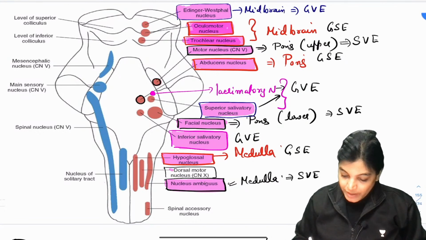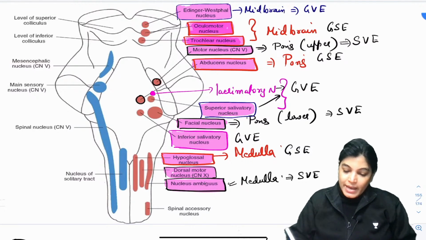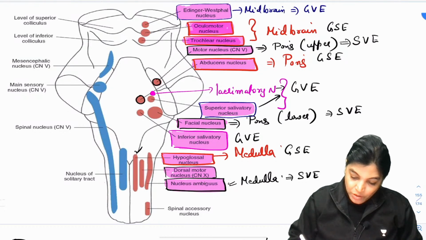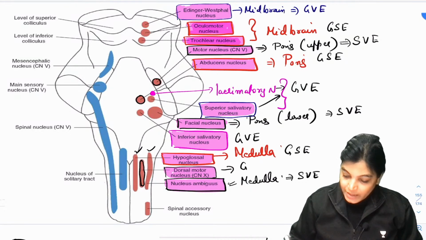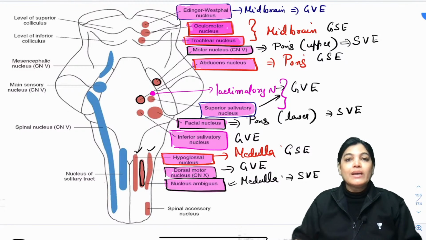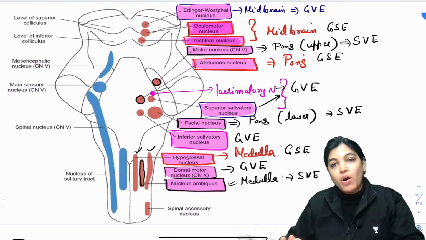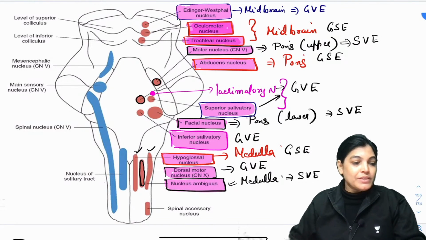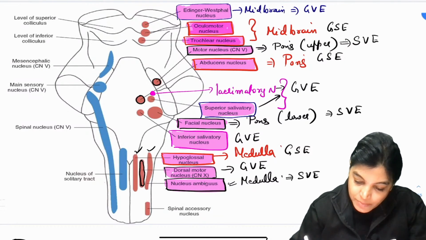So dorsal nucleus of vagus is again elongated, and if you see, this elongated nucleus is exactly located between the hypoglossal and nucleus ambiguus. This is the dorsal motor nucleus, and this is again a component of general visceral efferent. So my dear aspirants, now you can see we have finished all the motor cranial nerve nuclei. What is remaining is the sensory, which I will explain.